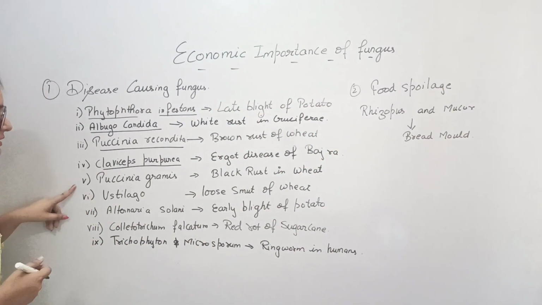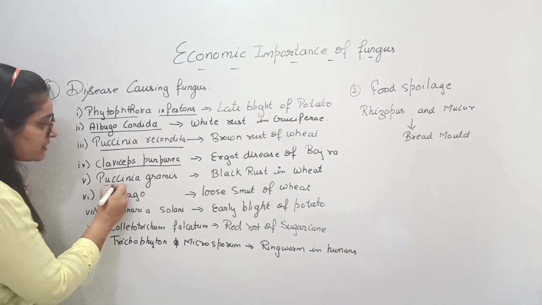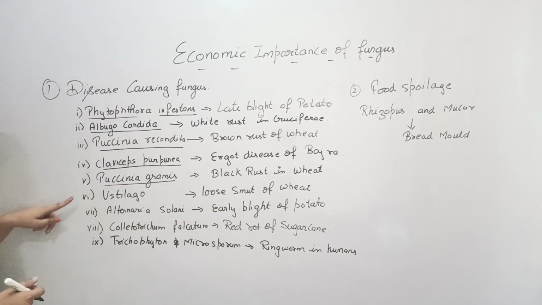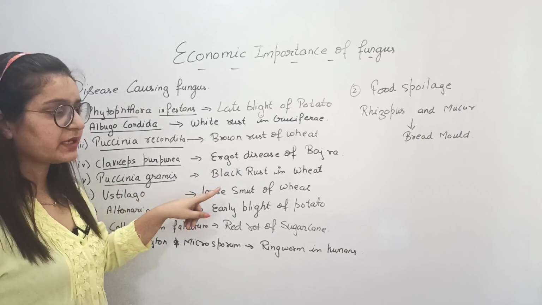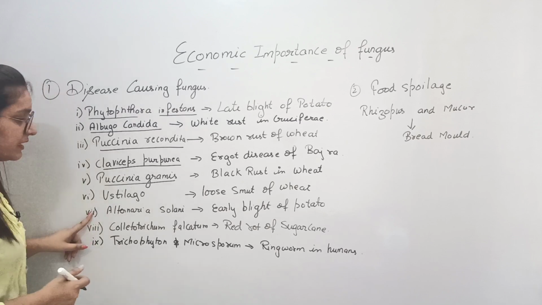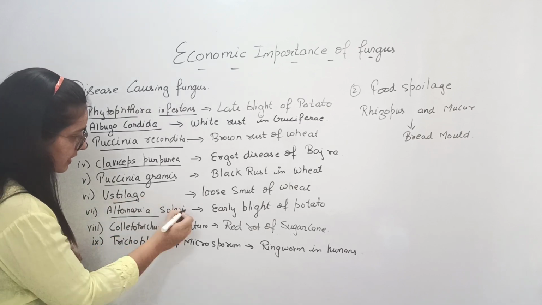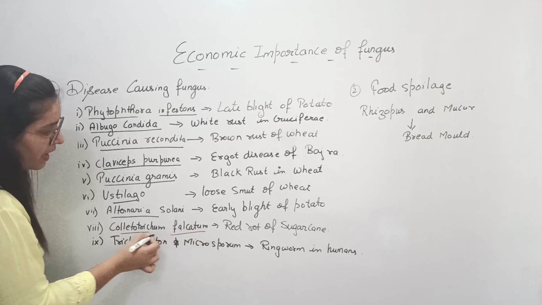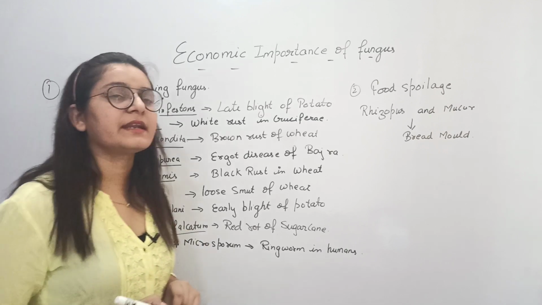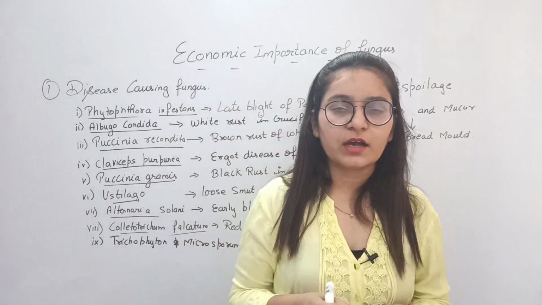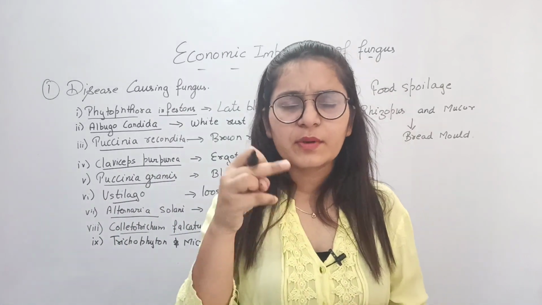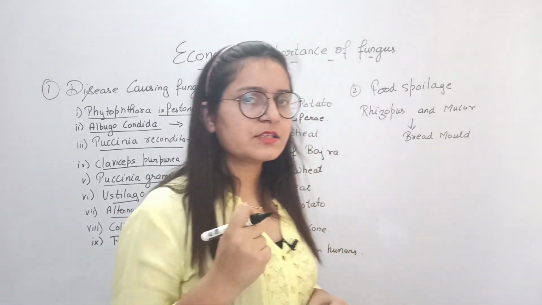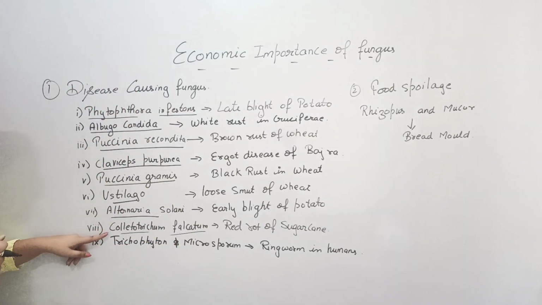Now, Puccinia graminis causes black rust on the leaves of the wheat. Ustilago causes loose smut in wheat. Alternaria causes early blight of potato. And Colletotrichum falcatum causes red rot of sugarcane. You must have mostly seen that when you are using sugarcane it becomes red, and that red color is because of the fungus Colletotrichum.